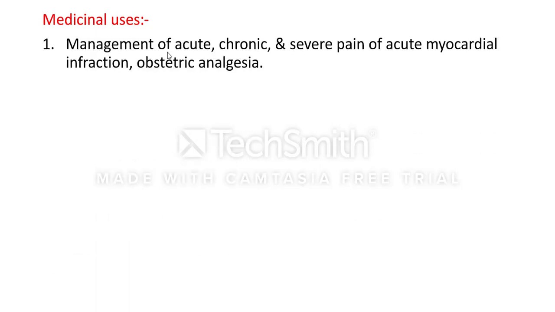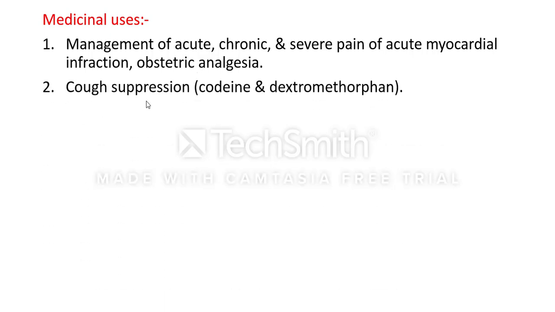The first is the management of acute, chronic and severe pain, such as that of acute myocardial infarction, and obstetric analgesia. The second is cough suppression. Examples of drugs used for cough suppression are codeine and dextromethorphan.